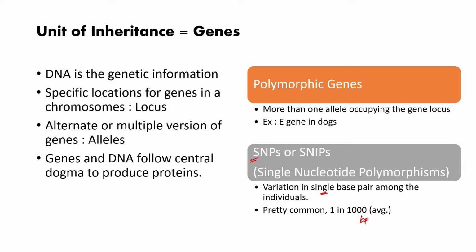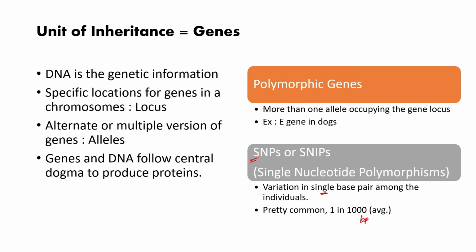Now these are the key to variation among different individuals of the same species as well. Like for me and you, the difference will be more in the number of single nucleotide polymorphisms, or SNPs as we call them. But the difference in SNPs between me and my father will be very small. That shows that the more the genetic relatedness, the fewer the SNPs. So you can actually assess that and understand fingerprinting. We'll study that in further classes, but this is just an idea about SNPs and how they are the structural differences among individuals and differences in genes.